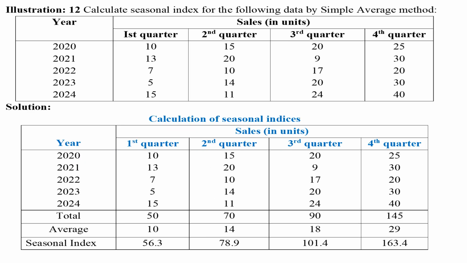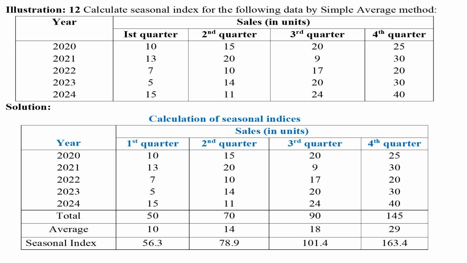In illustration 12, it is required to calculate the seasonal index by the simple average method. A 5 columns table should be prepared. In the 5 columns, the values given in the illustration should be written. All calculations are shown in rows. 3 rows should be added. Of that, in the first row, the total of each quarter should be calculated. That is 10 plus 13 plus 7 plus 5 plus 15 equals 50. Like that, all values should be calculated.